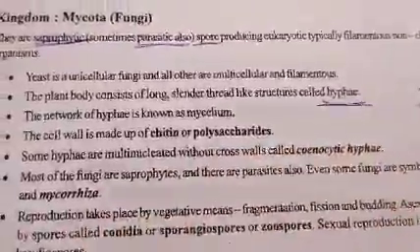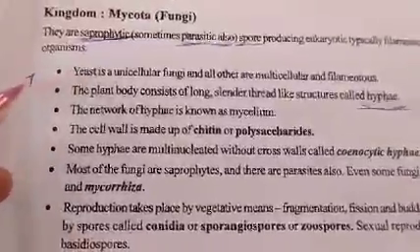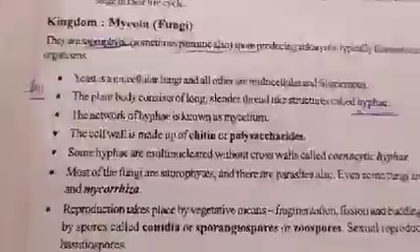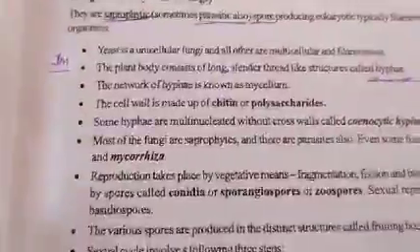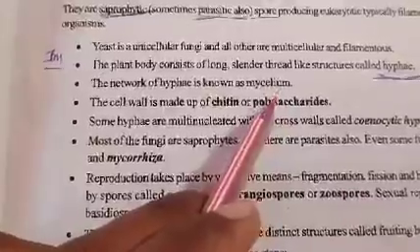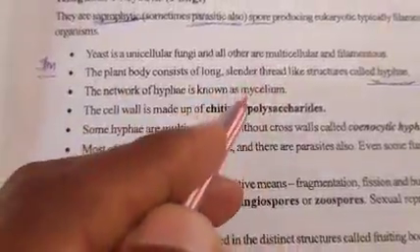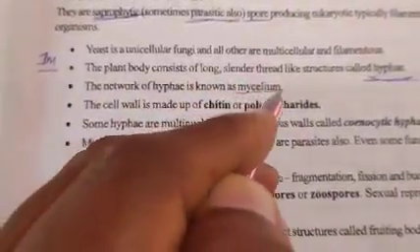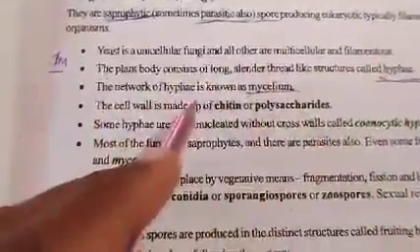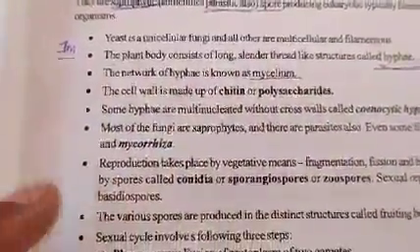In examination, 1 mark may be asked: what is meant by hyphae? The plant body consists of long, slender, thread-like structures called hyphae. The network of hyphae is known as mycelium. Usually, the fungal body is made of hyphae and is filamentous. The network or group of hyphae together is known as a mycelium.